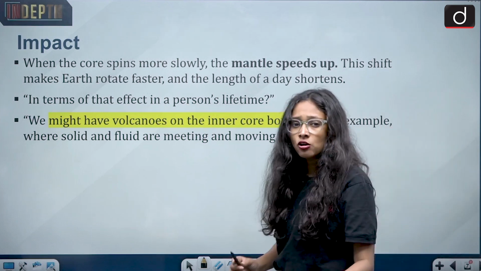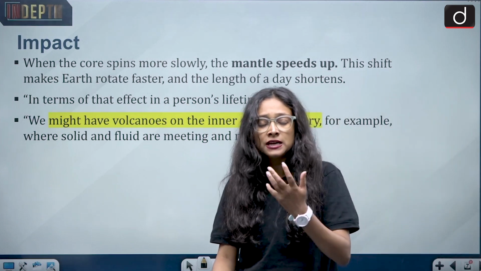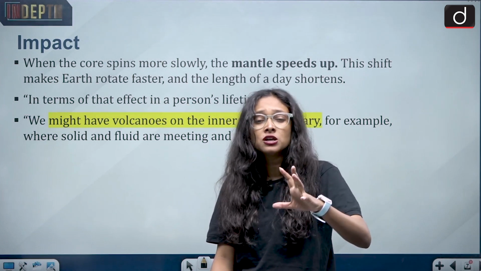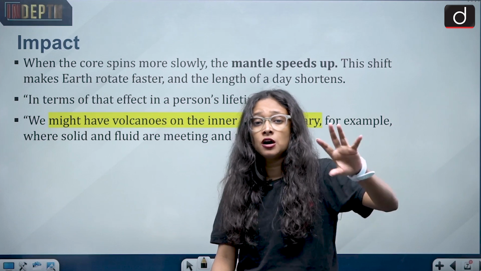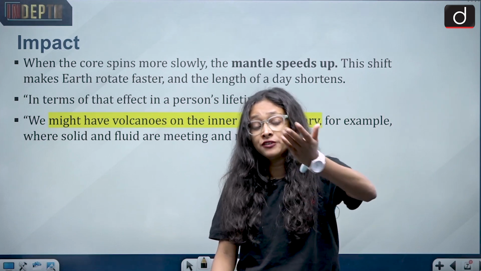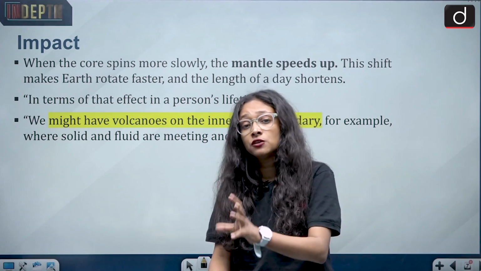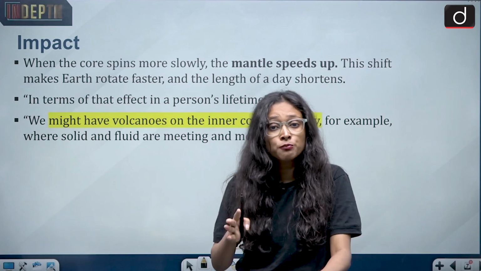As I had already told you, there are so many debates and discussions on the Earth's inner core movement and whether it's moving or not. But if it's moving, and if it's slowing down and reversing, that can have an impact on the magnetic field of the Earth. And what is the role of the magnetic field here?